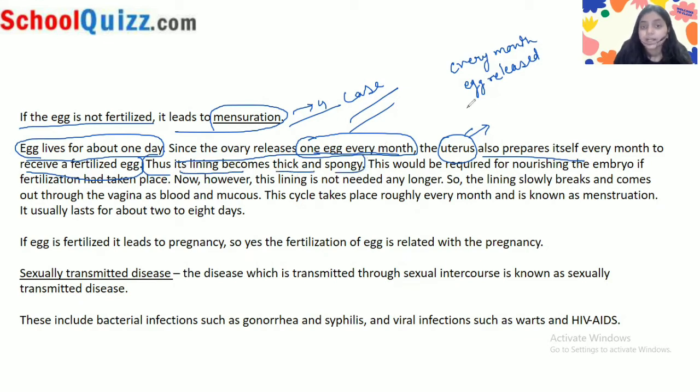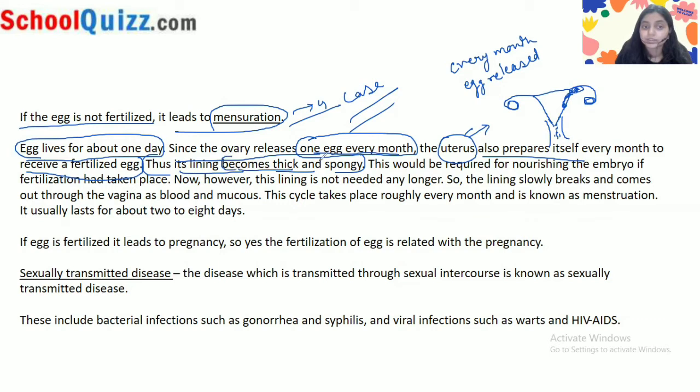Suppose this is the uterus, this is the ovary, and this is the vagina part. Sperm enters into the vagina and reaches the fallopian tube here. Here the fertilization takes place, and slowly the fertilized egg moves to the uterus, where it is planted. So the lining becomes thick.